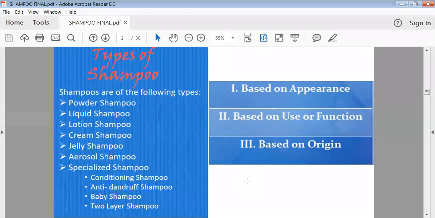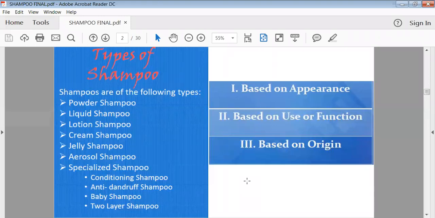So these are the different types of shampoos. That is, from powder shampoo, liquid, lotion shampoo, cream, jelly, aerosol, and specialized shampoos. So these are the different types of shampoos available in the market nowadays. Most probably powder shampoos have been eliminated because there is not that much demand. This is just the name-wise classification of shampoos.